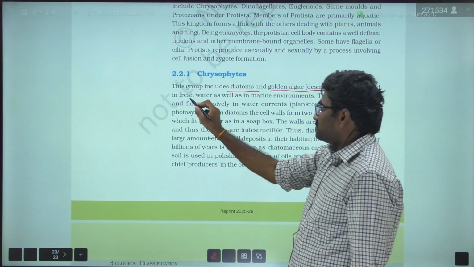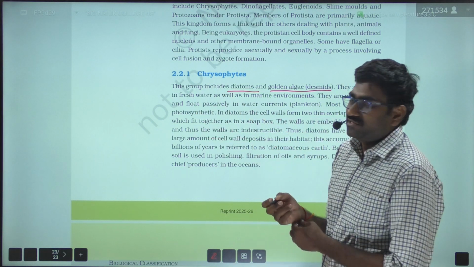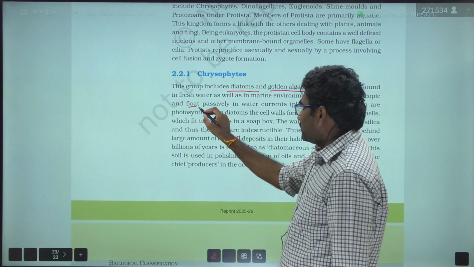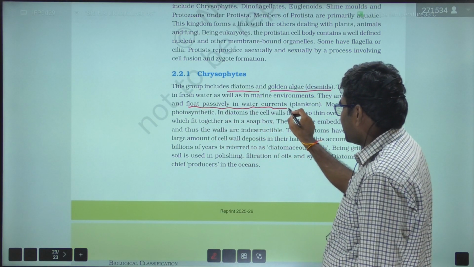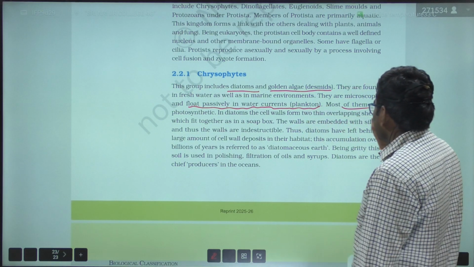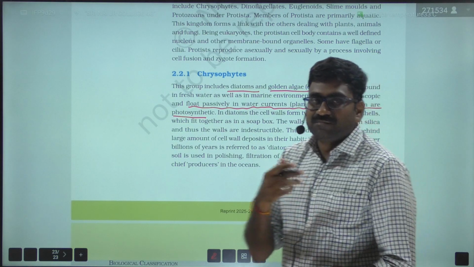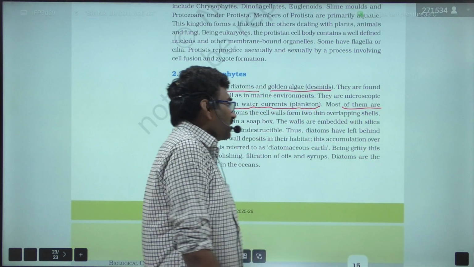They are found in freshwater as well as in marine environments. They are microscopic and float passively in water currents. Most of them are photosynthetic in nature, and the most important point is the cell wall.